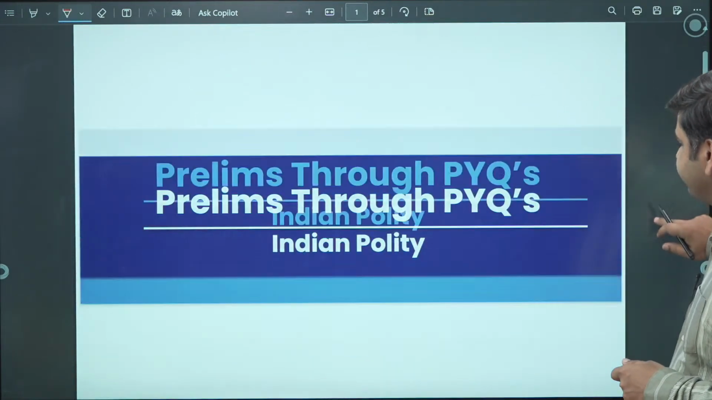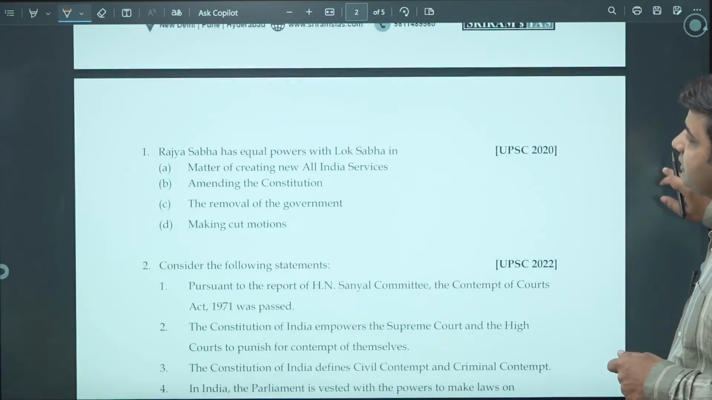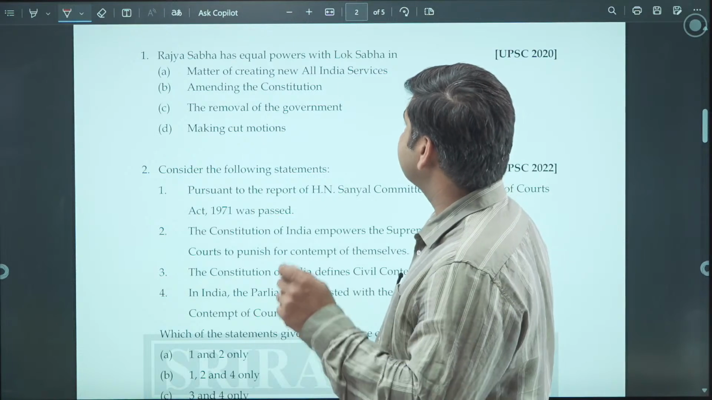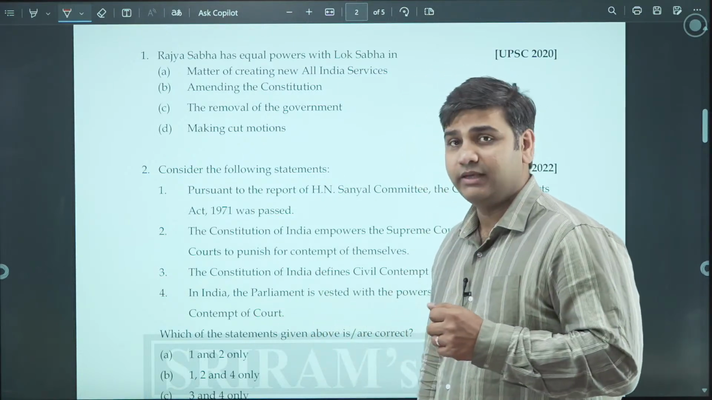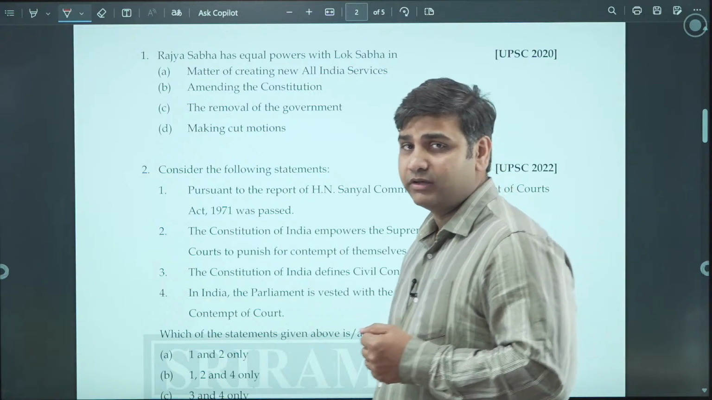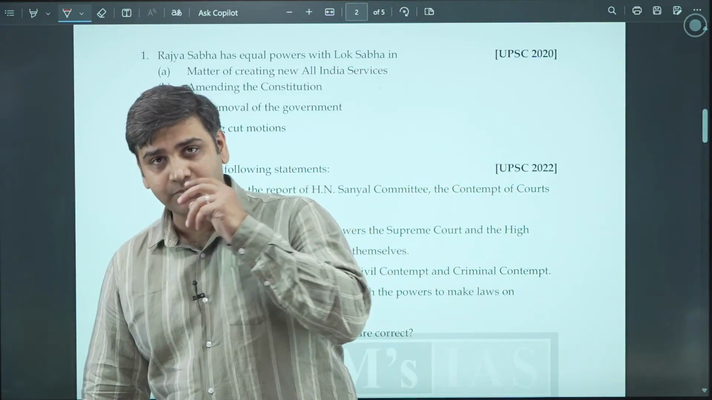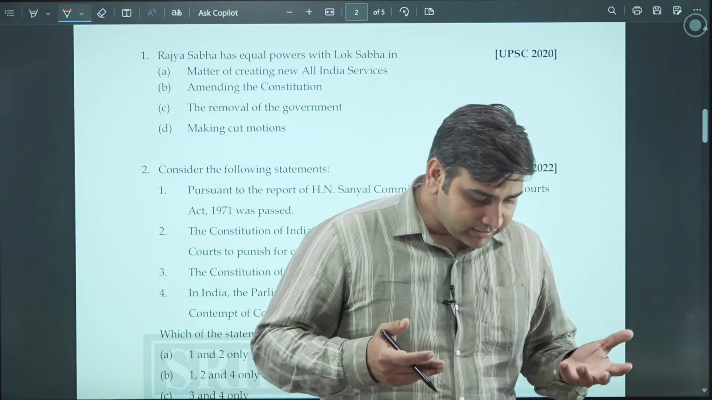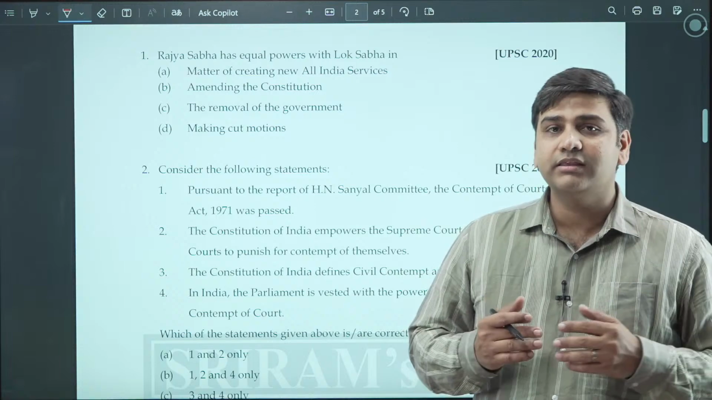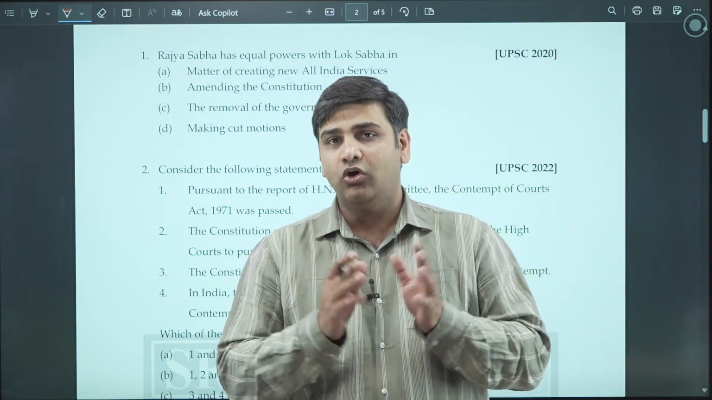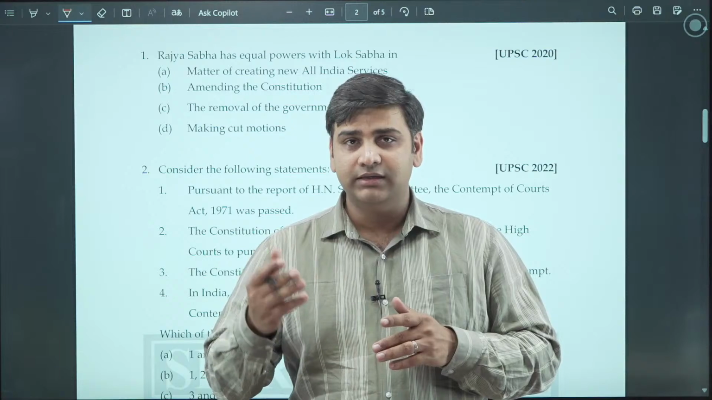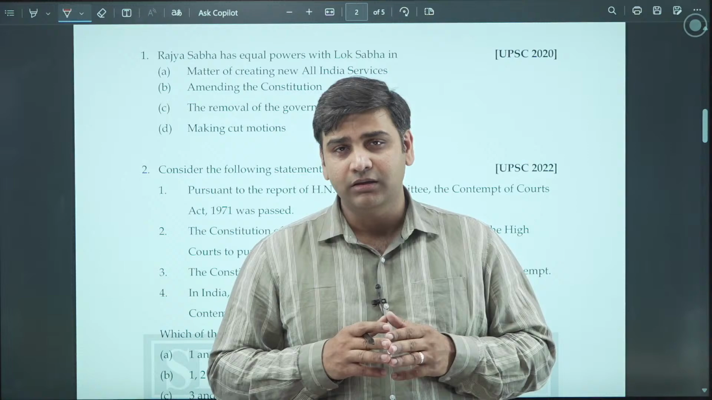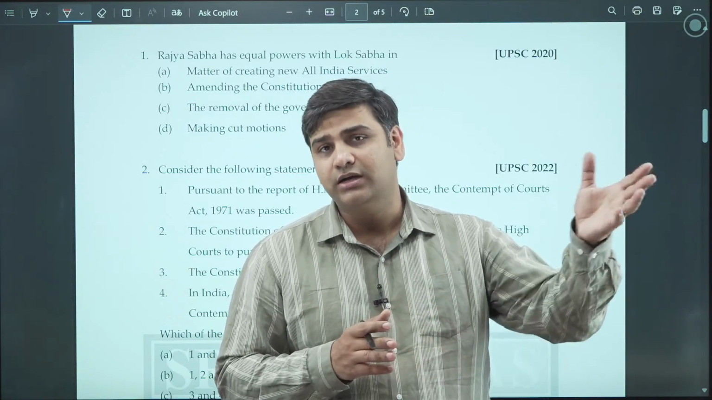So PYQ of Indian polity. Today is Indian polity. First question is here. The Rajya Sabha has equal powers with the Lok Sabha, and four matters are given. It has been asked whether the two houses of the parliament, the Rajya Sabha and the Lok Sabha, the house of the people and the house of the elders, the council of the state, are equal on all the things which they do, or does Lok Sabha have overarching power over the Rajya Sabha in some of the legislation?